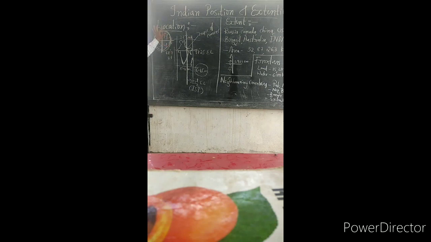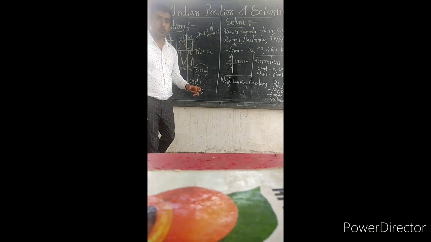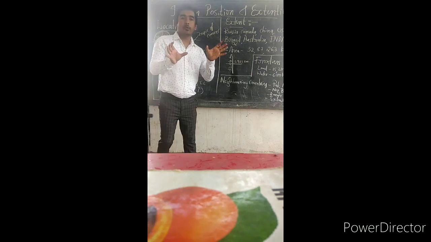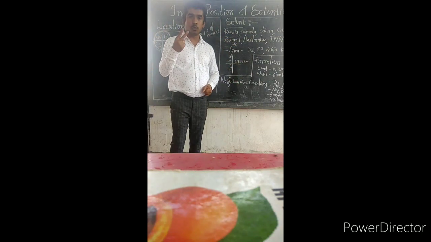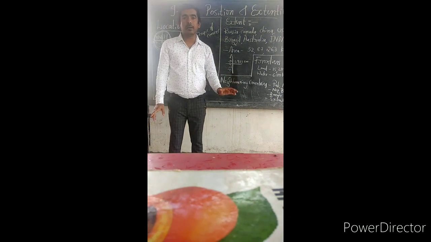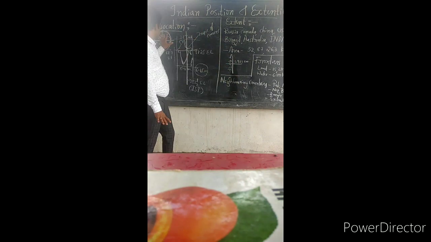Imagine this is the globe. And can you see this line? This is called the equator. A very important latitude. It is the equator, 0 degree, which divides the entire earth into two parts. This one is the northern hemisphere and below this one is the southern hemisphere.